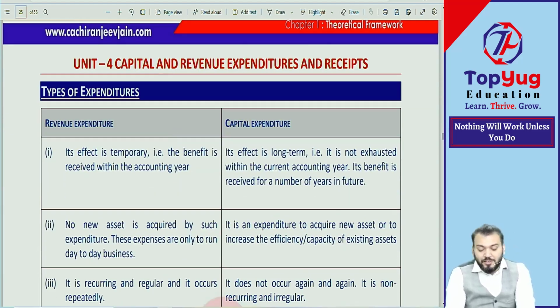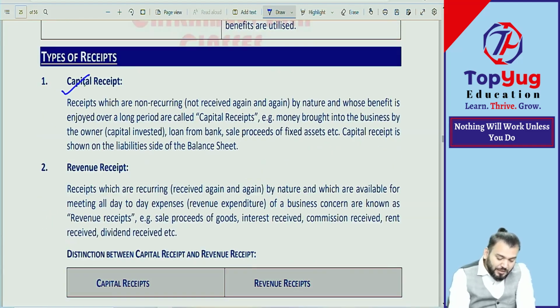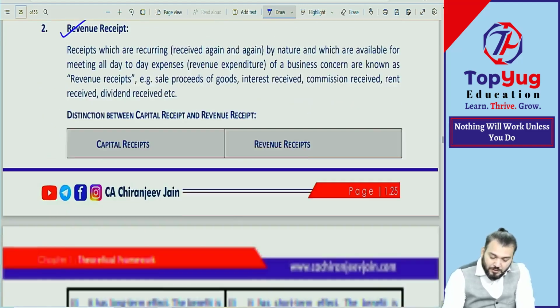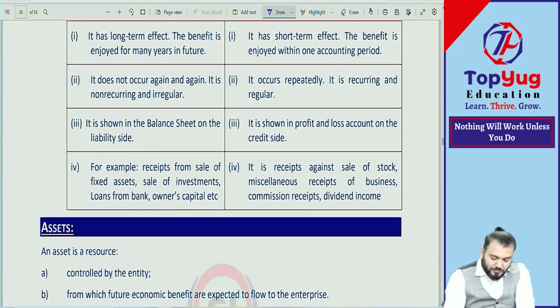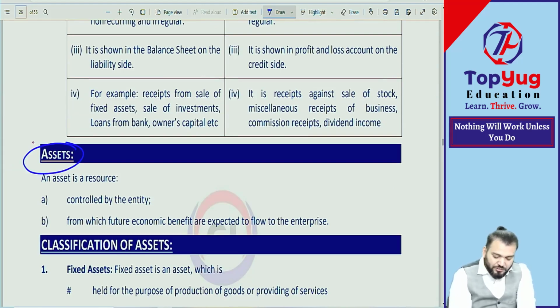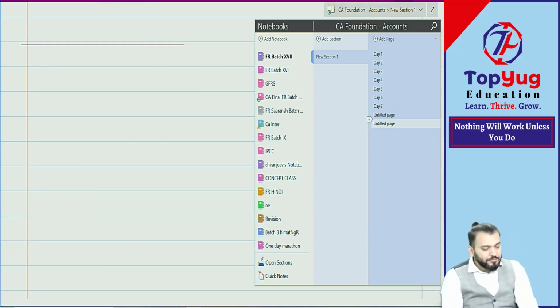Then capital and revenue expenditure. This we have done. You can see revenue expenditure and capital expenditure we have done. Then we have done types of receipt also, capital receipt and revenue receipt, and the distinction between capital receipt and revenue receipt. Today we will do assets. Let us complete this unit now.